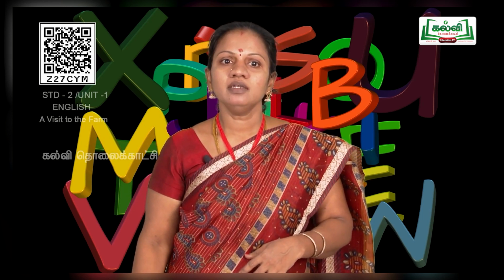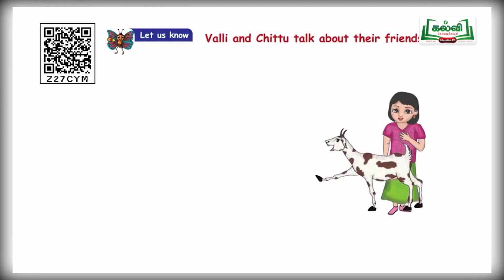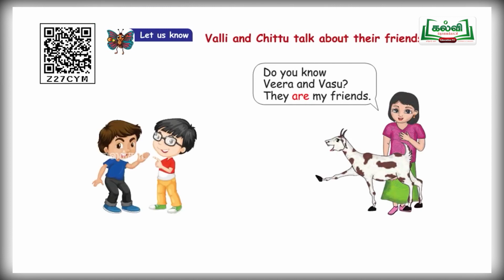And next one, Valli is going to introduce two people. Do you know Veera and Vasu? They are my friends. Avargal ennudaiya nanbargal.